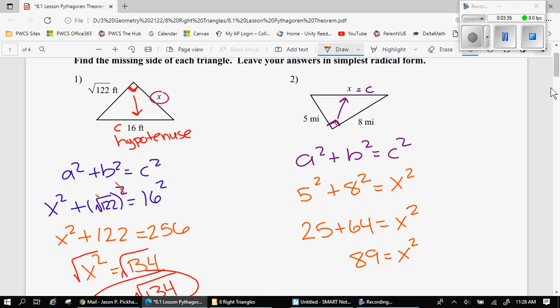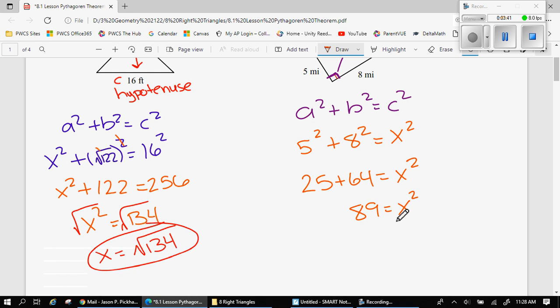And then the last thing I'm going to do is square root both sides to find x to be the square root of 89. If you put that in the calculator, it'll be a decimal, so we can just leave it like that for now.